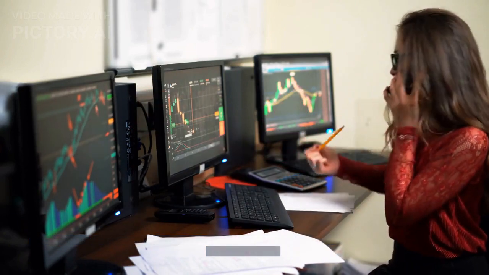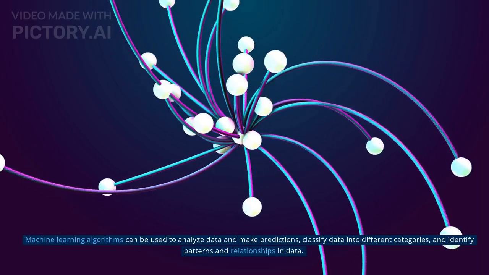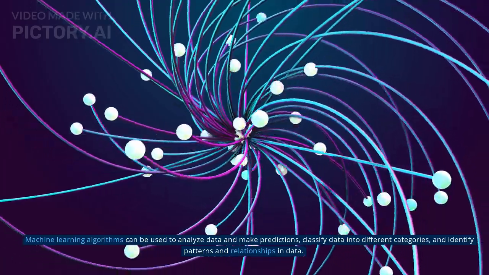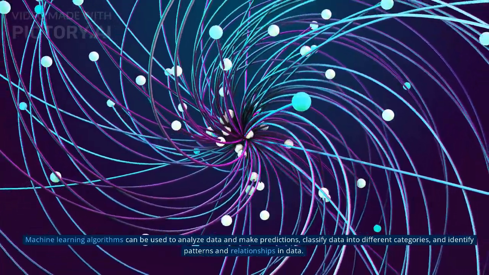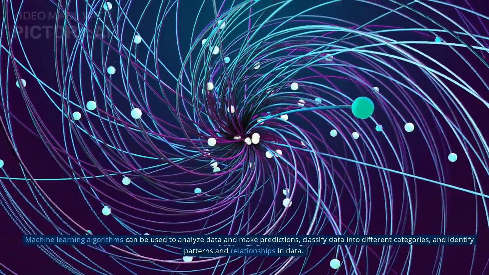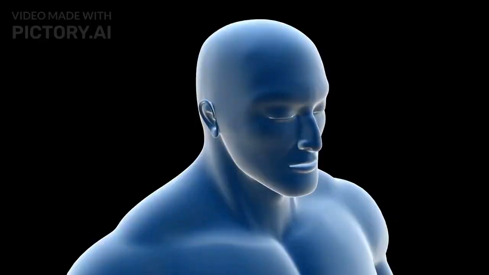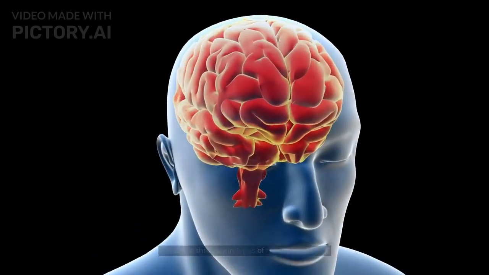without explicit instructions. Machine learning algorithms can be used to analyze data and make predictions, classify data into different categories, and identify patterns and relationships in data. There are three main types of machine learning.